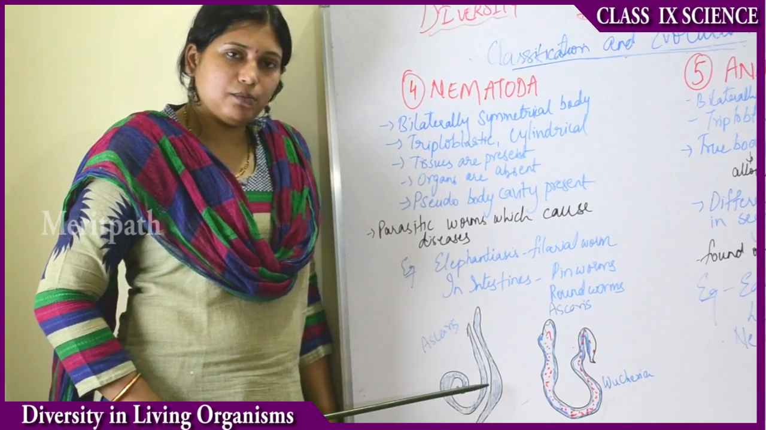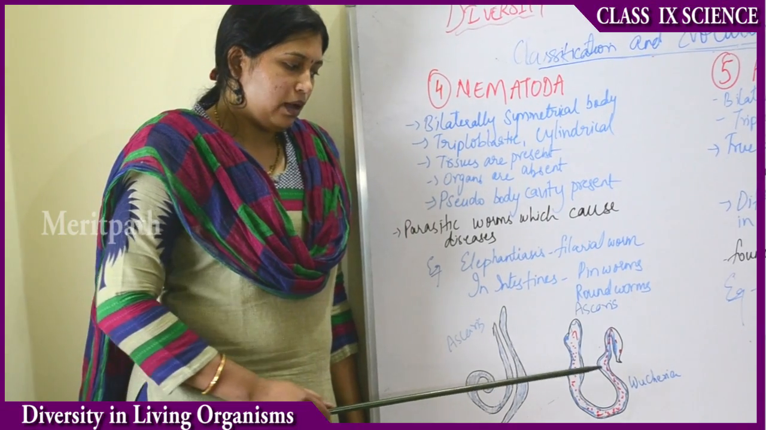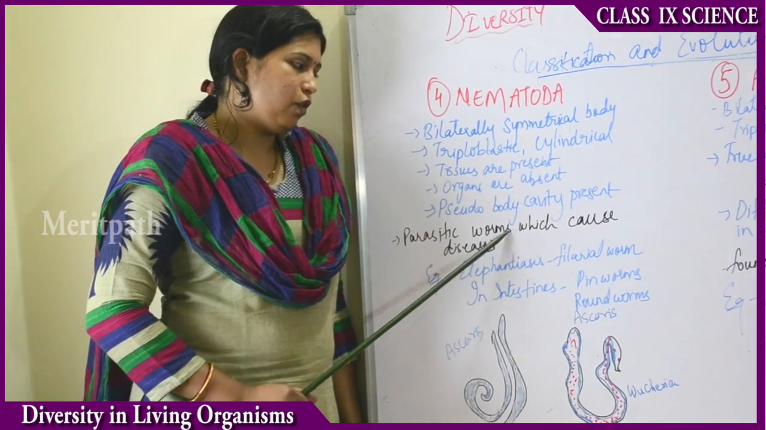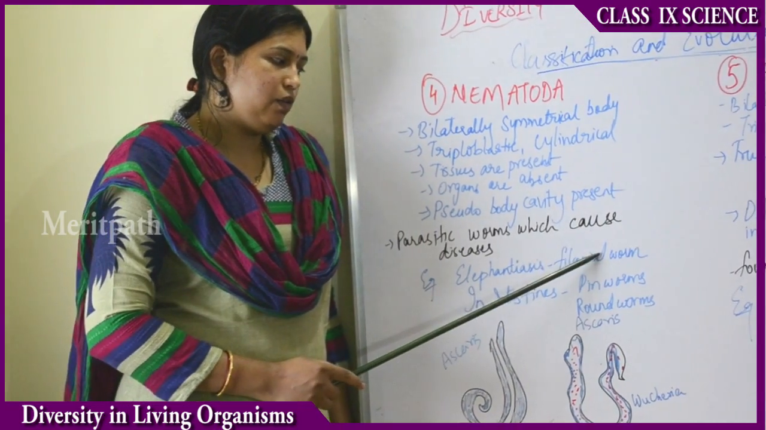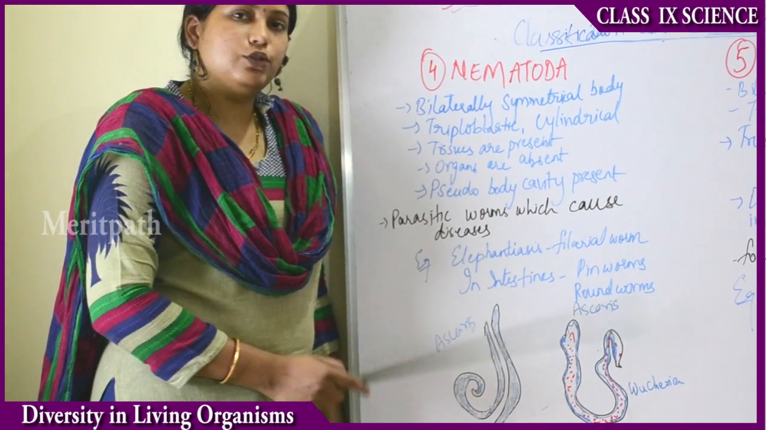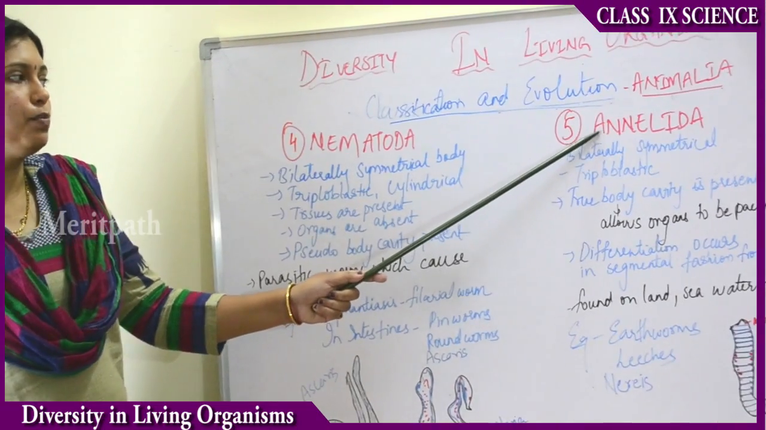So this is the diagram of the Ascaris worm. This is the female worm, this is the male worm, and this is Wuchereria. So the examples of these parasitic worms which cause disease are filarial worms, pinworms, roundworms, Ascaris and Wuchereria worms. So let's move on to Annelida, the fifth group, subgroup.